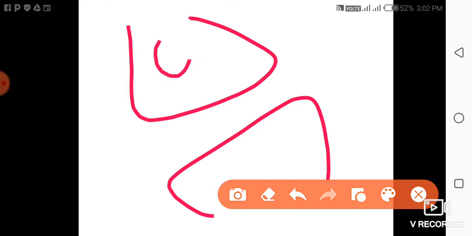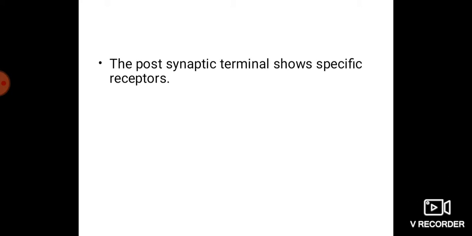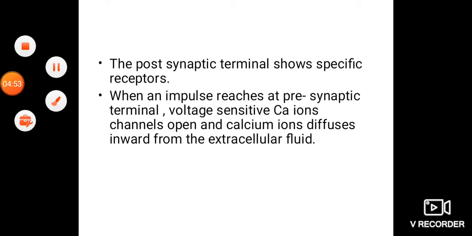The presynaptic terminal has vesicles. The vesicles contain neurotransmitters, and the presynaptic terminal also has docking proteins. On the docking protein, the vesicles can dock. The postsynaptic terminal shows specific receptors. This is the postsynaptic terminal showing